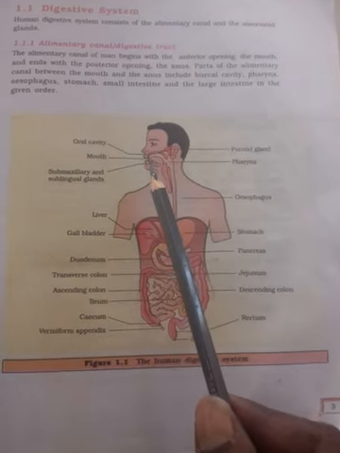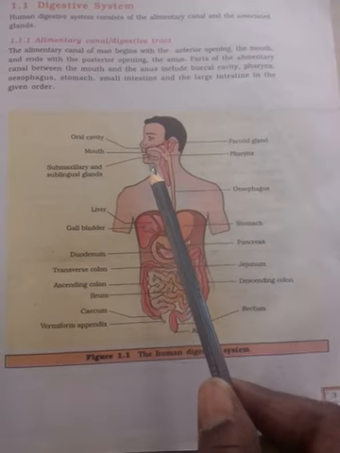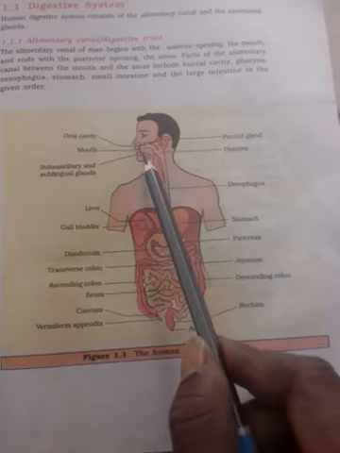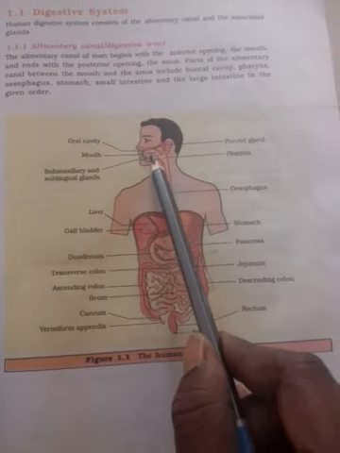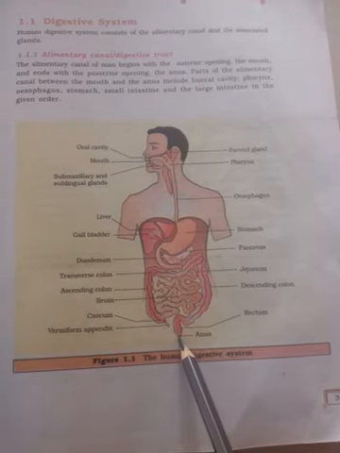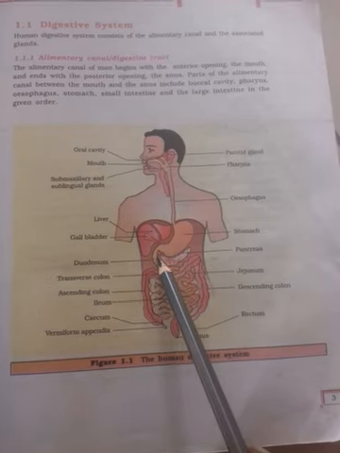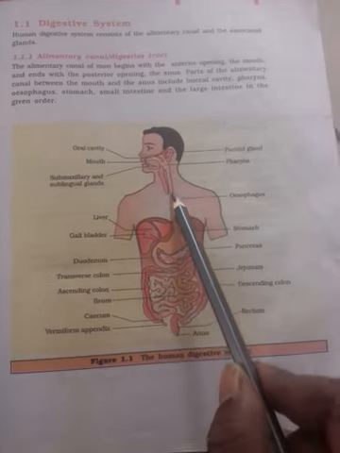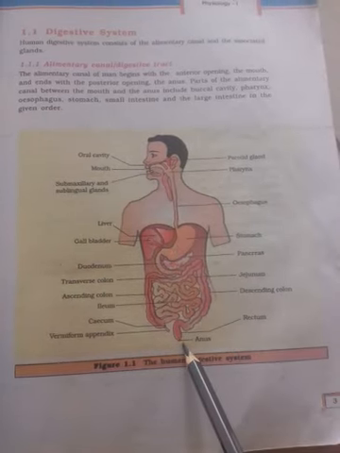In the last class I gave some parts of the alimentary canal. This is the alimentary canal. It starts with the mouth and ends with the anus. So this is a long, tubular, continuous coiled canal. The digestive system is called the alimentary canal. See, it starts with the mouth and ends with the anus.